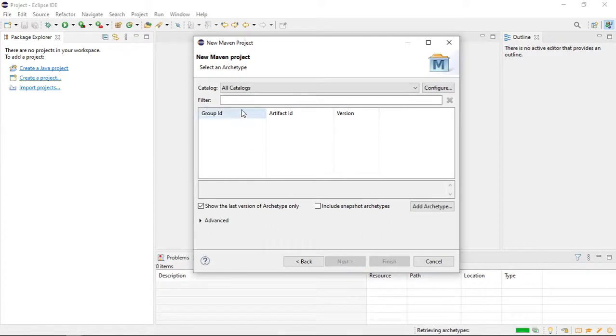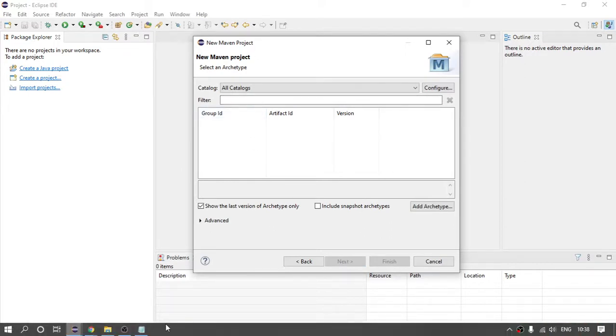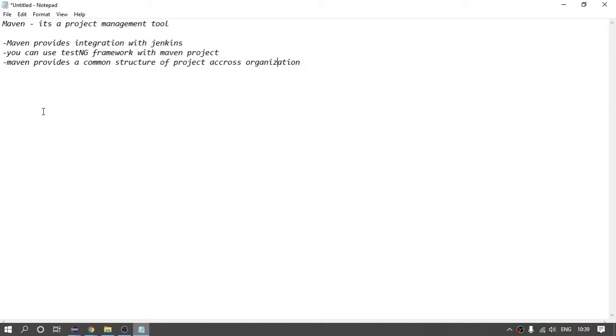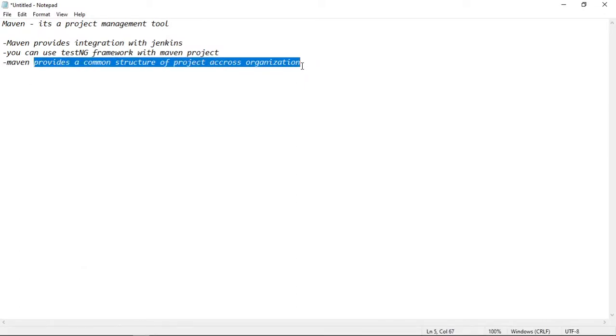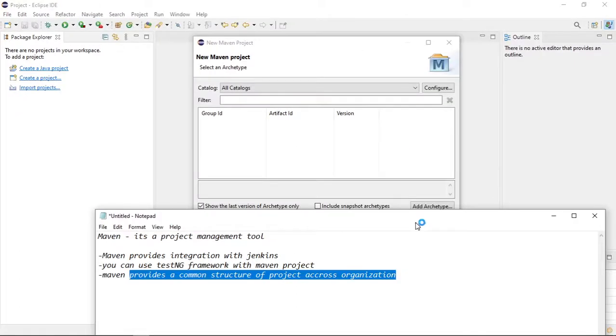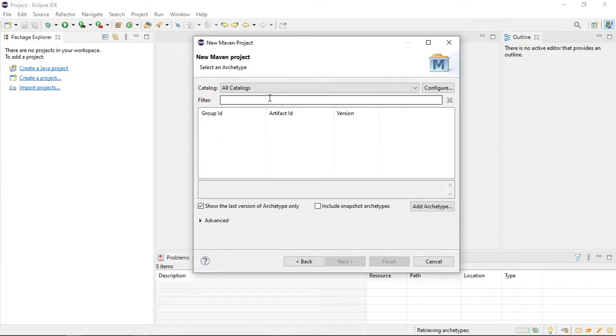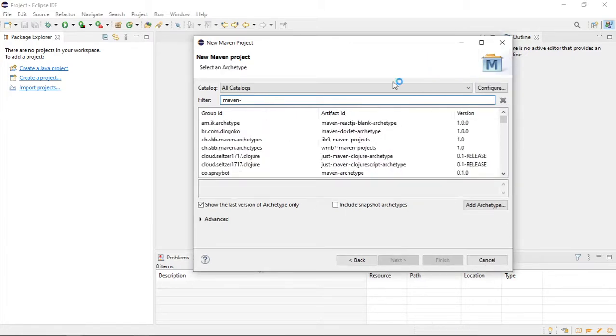So here, as I have told you, Maven provides a common structure of project across the organization. So Maven will have so many archetypes. If I see Maven, so many are there, right?